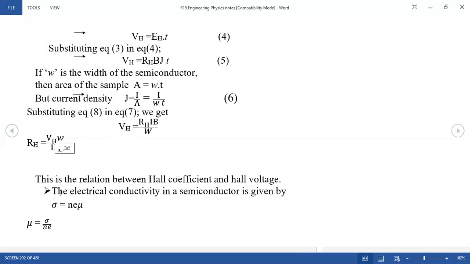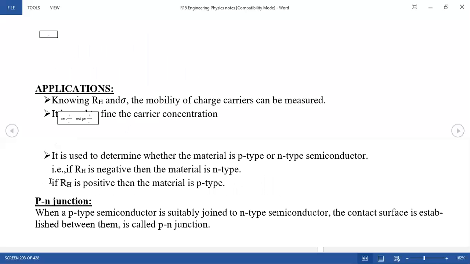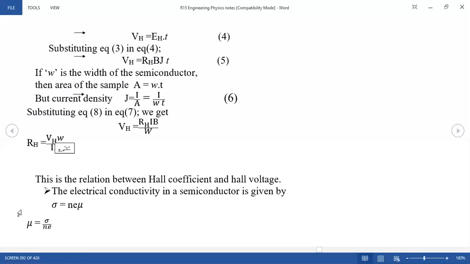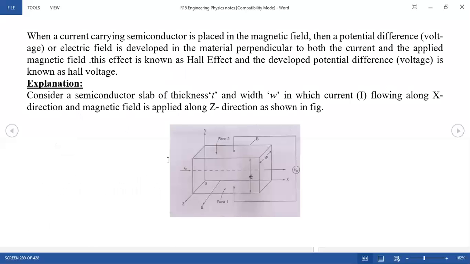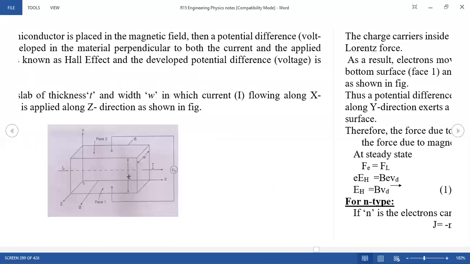And now you want to know the electrical conductivity in a semiconductor. Sigma is your conductivity. So sigma is equal to N e mu, and mu is equal to sigma by N e. This is the mobility. So you can define the mobility of the charge carriers and the conductivity of the charge current. The Hall coefficient and Hall voltage are defined by your Hall effect only. From the diagram you can derive 4 parameters. Okay. Now this is very important.